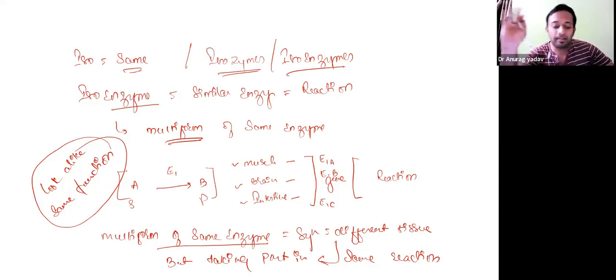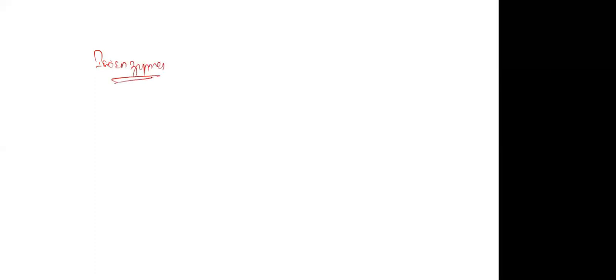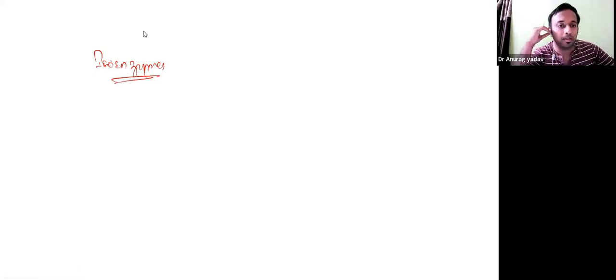What are isoenzymes? Now, when we see the characteristics of isoenzymes. Sir, as they are produced by different genes, the amino acid sequence will be different.